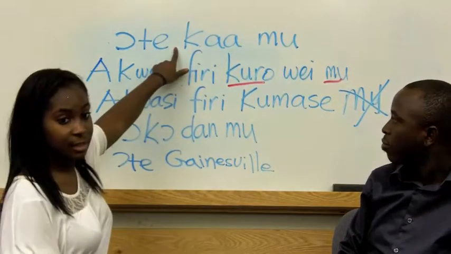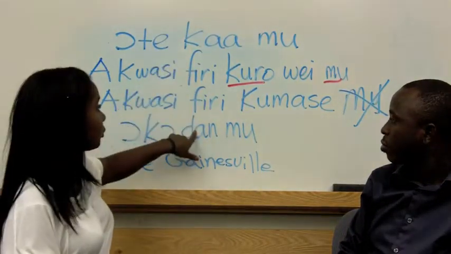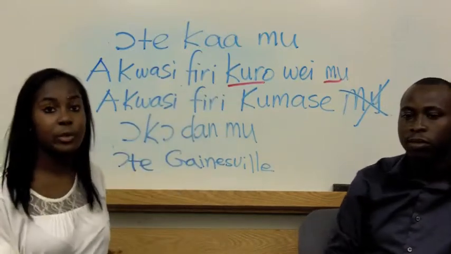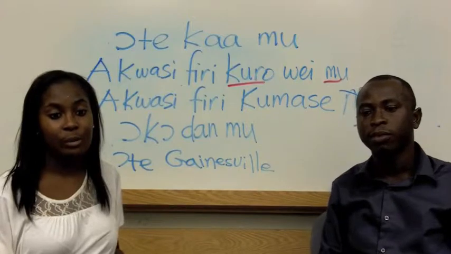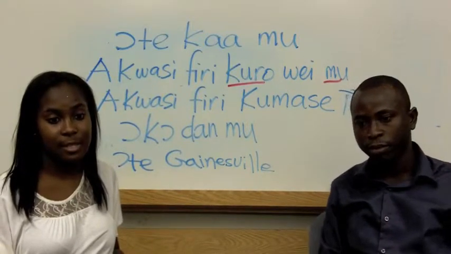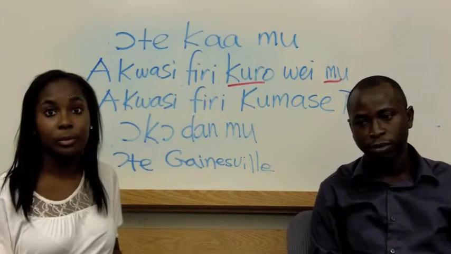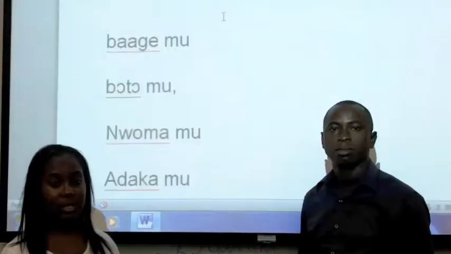The car, room, and town are physical locations which have inner places. That is why we refer to the inside of these places. Other locations that require mu are the following. Teacher Kofi is going to read the examples.